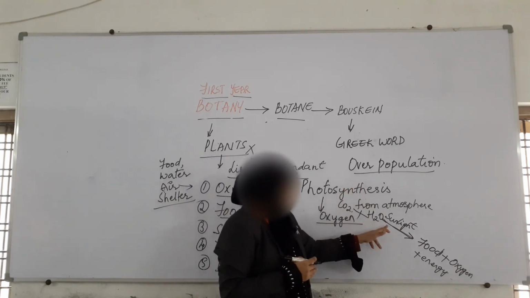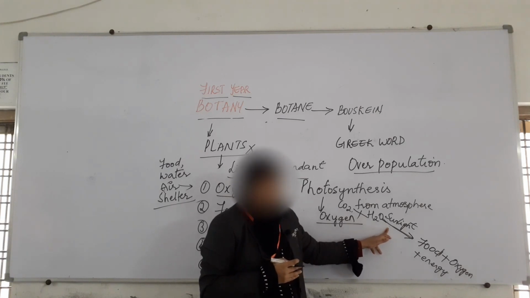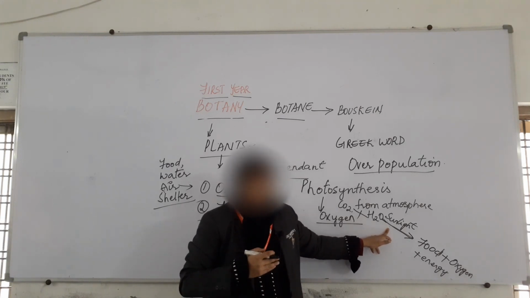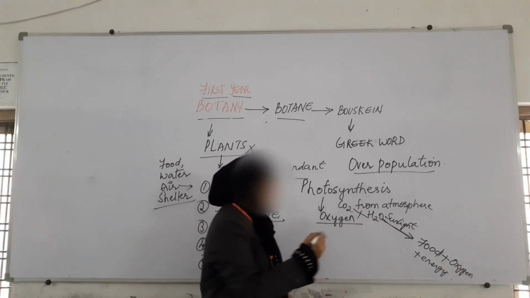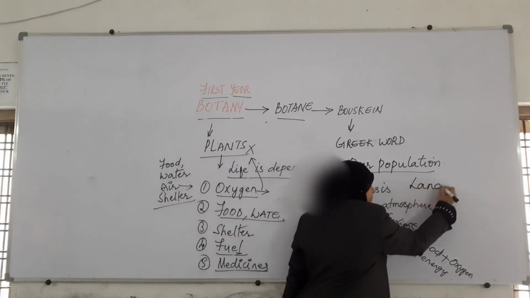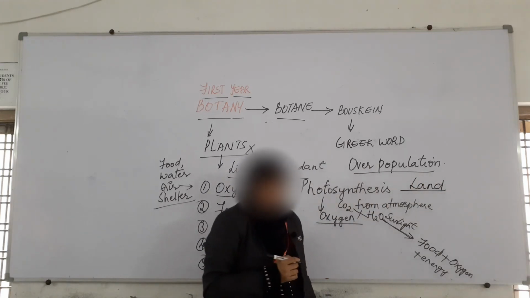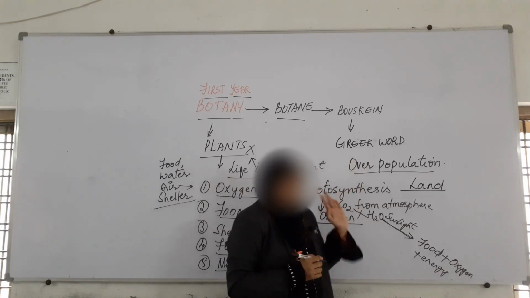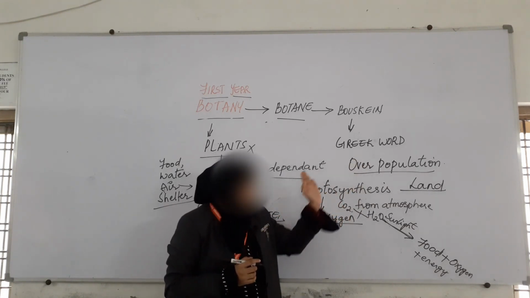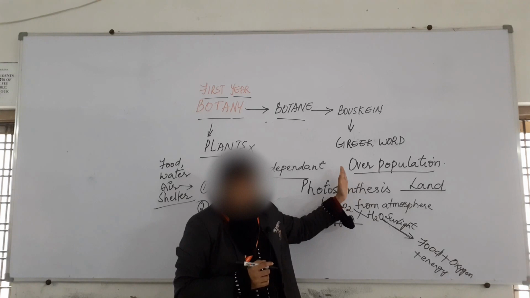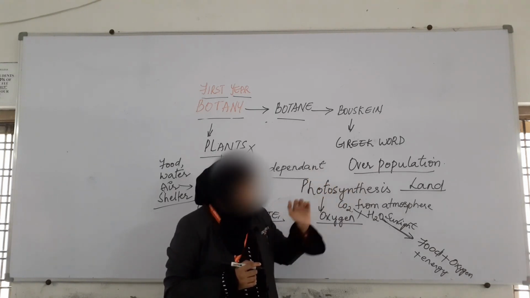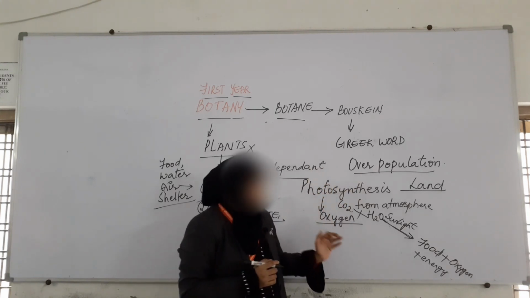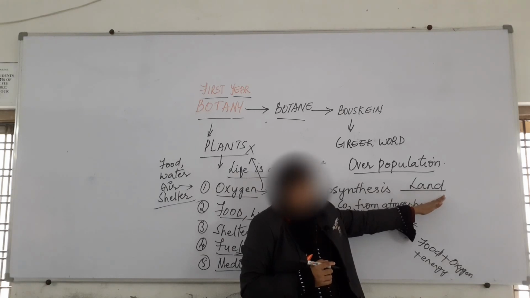And when the requirement of food is increased, then to grow that food, we require land. We said plants are giving us the food materials. Because of this overpopulation, we require more food material, and for producing more food material, we require more land.